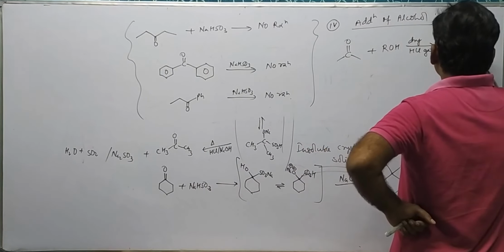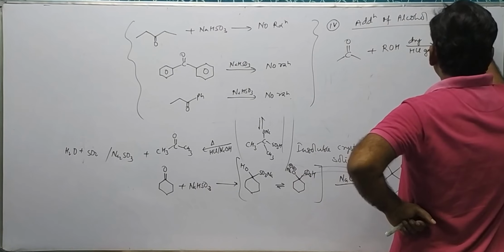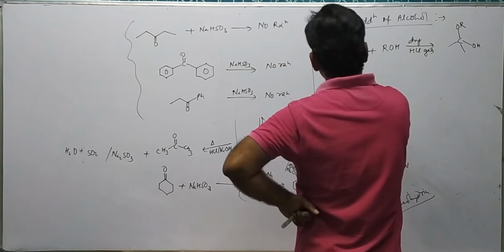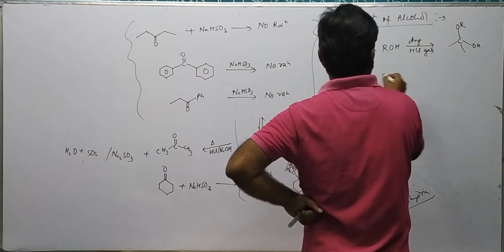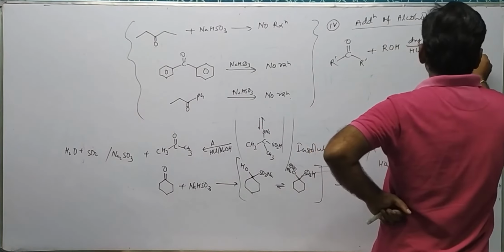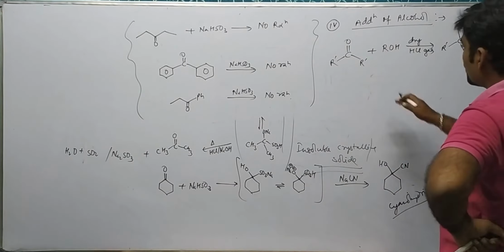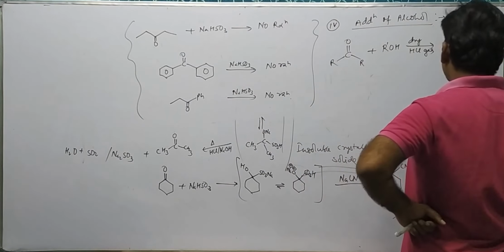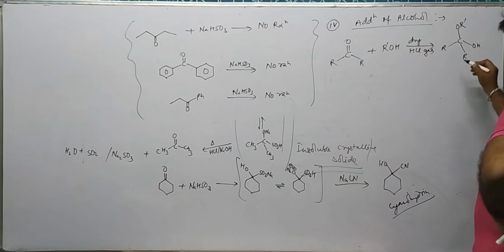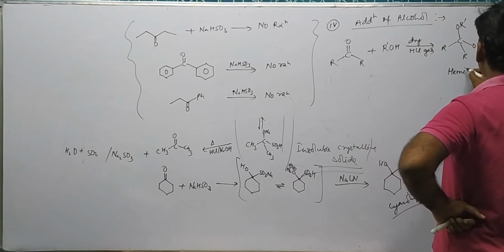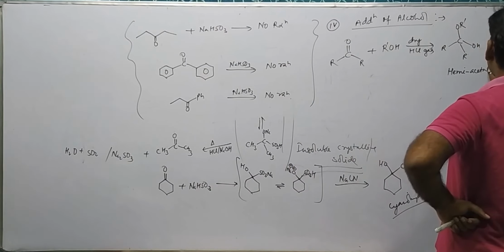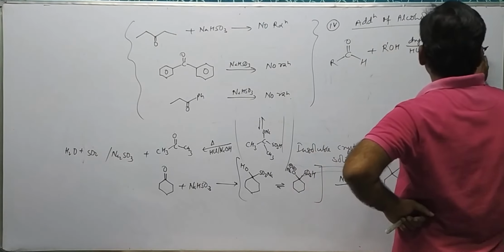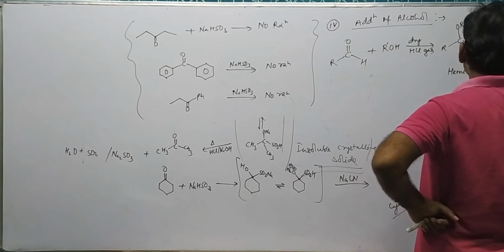It forms the corresponding OR, OH. Let's say over here R, this will become R dash. So R, this is R dash. Okay, this is one equivalent of alcohol being consumed, called a hemiketal. Since it was ketal, if it is hydrogen, then we can say hemiacetal.